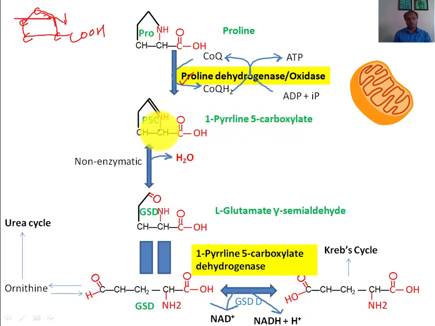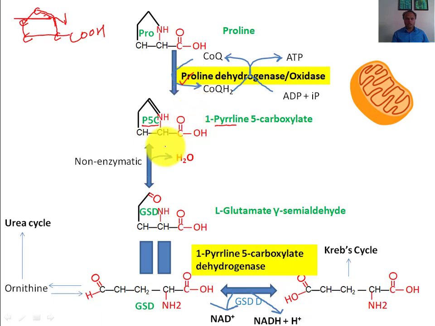Pyrroline 5-carboxylate, because a cyclopentane ring with a double bond and this nitrogen group is called a pyrrole group, a heterocyclic five-membered ring with one nitrogen. This is called a pyrroline ring. So proline will convert into pyrroline 5-carboxylate, which in short you can remember as P5C. Proline converts into P5C through the action of the enzyme proline dehydrogenase.